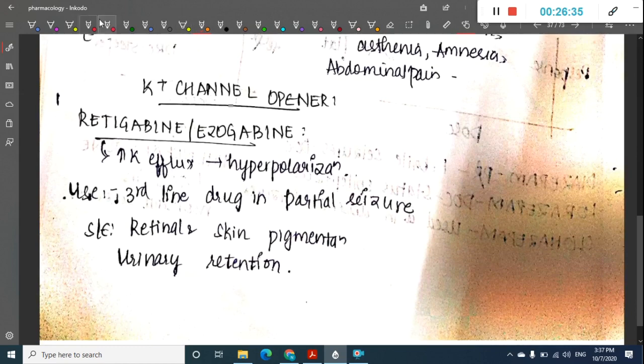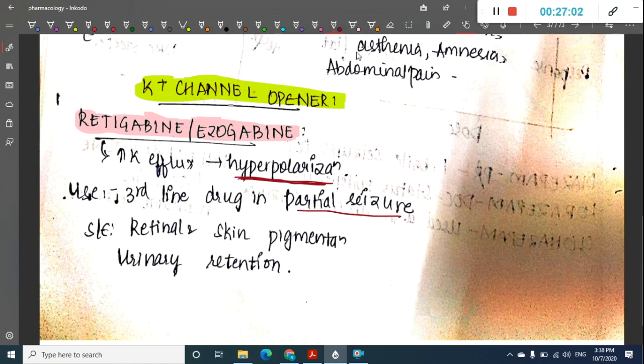Then the next drug is about potassium channel opener. What is the drug? It is retigabine or ezogabine. What does this potassium channel opener do? It will increase the potassium efflux, and thus it causes hyperpolarization. It is used as a third line drug in partial seizures. What are the side effects? Side effects are very important. It causes retinal and skin pigmentation, and it also causes urinary retention. That is retigabine or ezogabine.